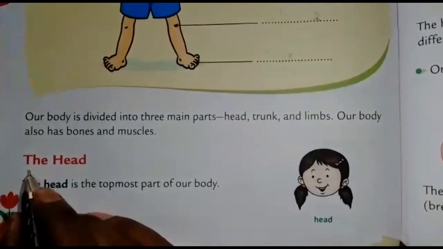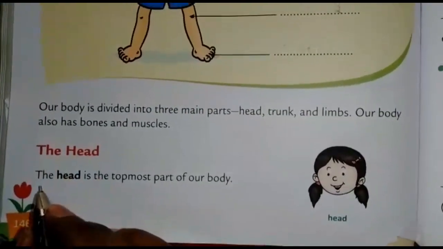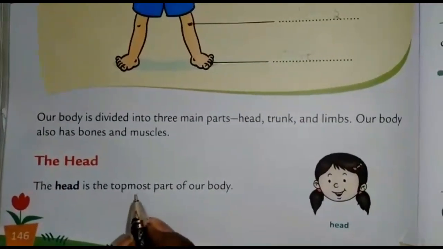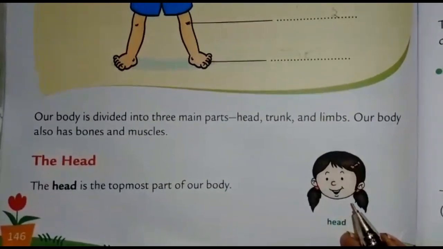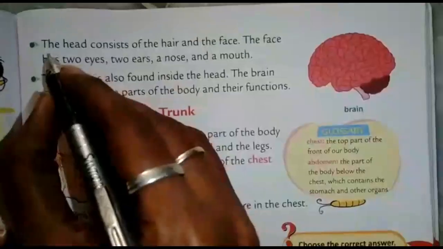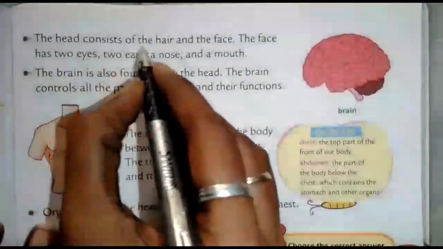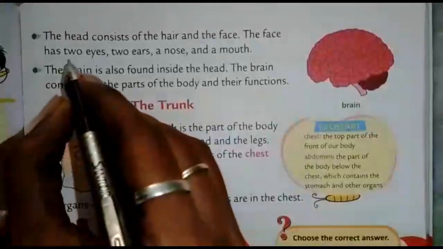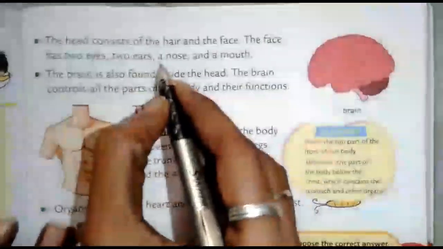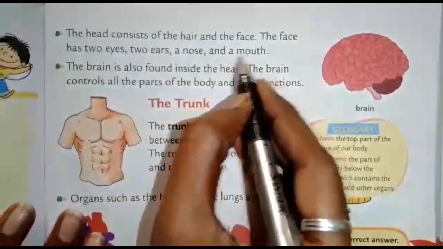See, children, first the head. The head is the topmost part of our body. See, children, this is head. The head consists of the hair and the face. The face has two eyes, two ears, a nose, and a mouth.